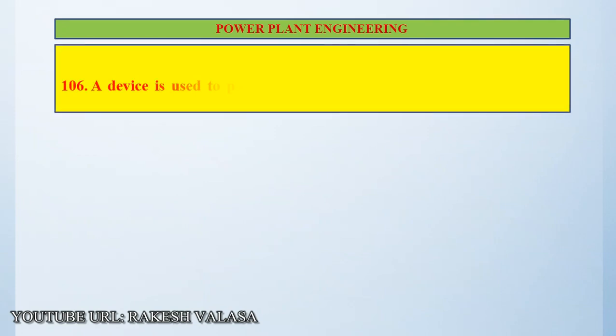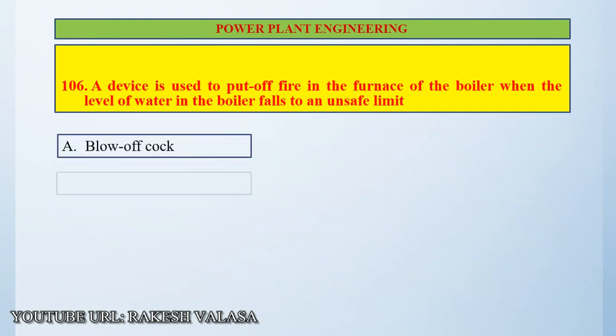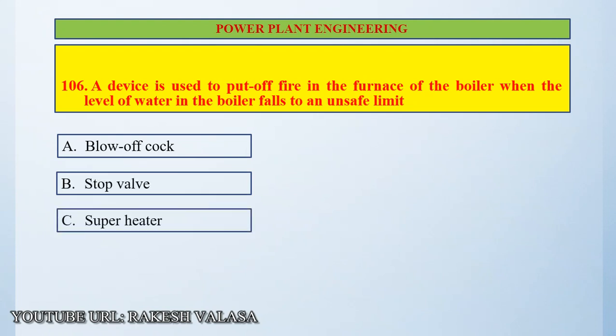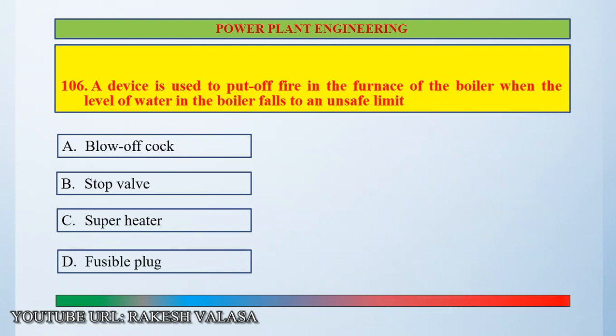Question number 106. A device is used to put out fire in the furnace of the boiler when the level of water in the boiler falls to an unsafe limit. Option A blow off cock, option B stop valve, option C superheater, option D fusible plug. Correct answer is fusible plug.